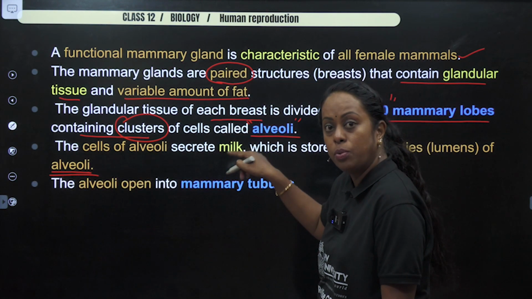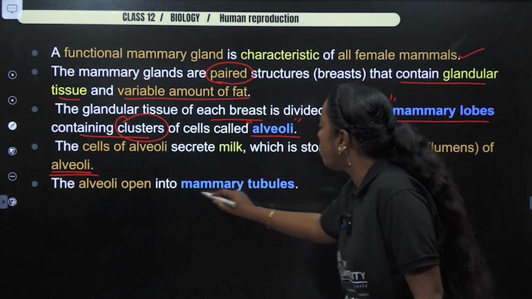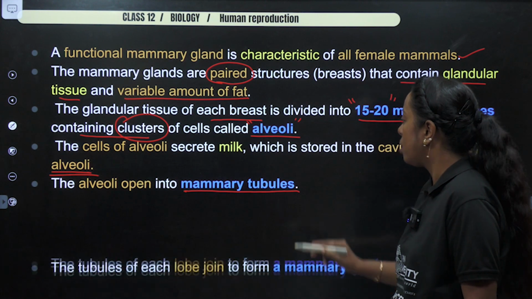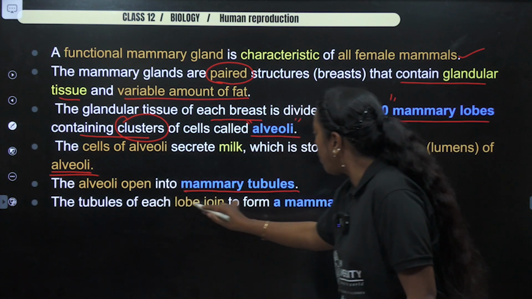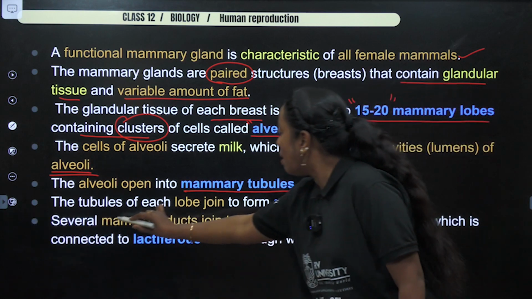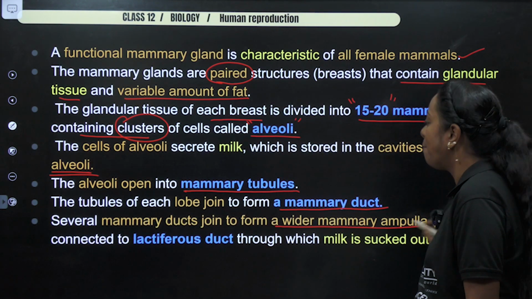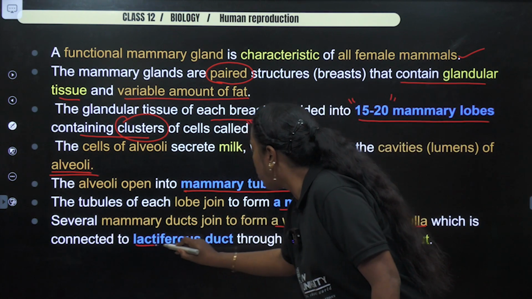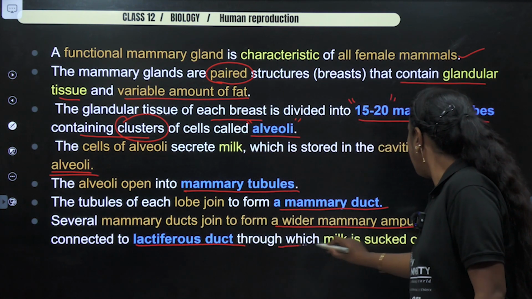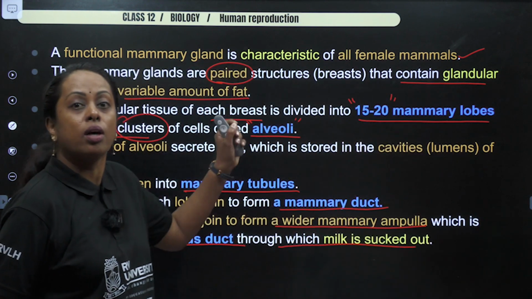Now, the other blue words which I have highlighted here: the alveoli open into mammary tubules. Then the tubules of each lobe join the mammary duct. Next, the mammary ducts join together to form a wider mammary ampulla, which is connected to the lactiferous duct, and the milk is sucked out of it. I hope you understood the concept.